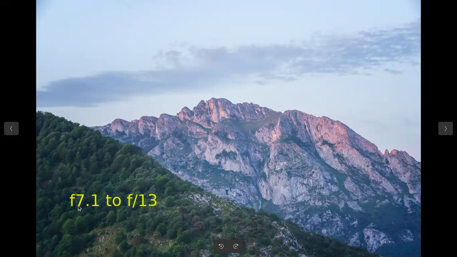You can go less than 7.1 or more than f13, but if you go more than f13, chromatic aberration will come. If you go less than 7.1, then less of the subject will be in focus. So both of these things are not desired, right?